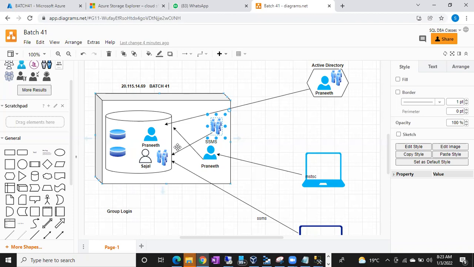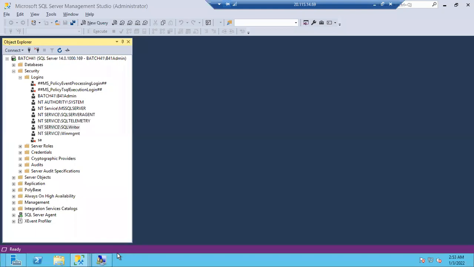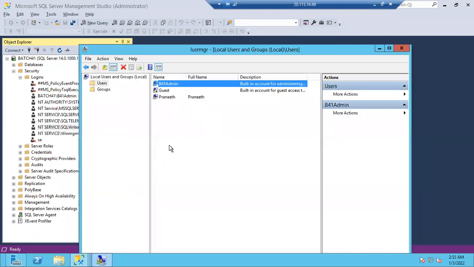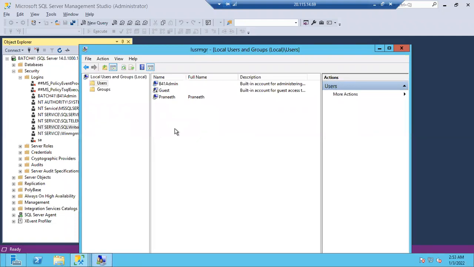No. Even for a group, first I have to create the individual users. For example, if I want to create a group login for all of you, first individually I have to create them here in this screen, the lusrmgr.msc screen. First, I have to create individual users: Jayant, Dinesh, Praneeth. Like that, I have to create logins for each and every person here first. I have to create users first.